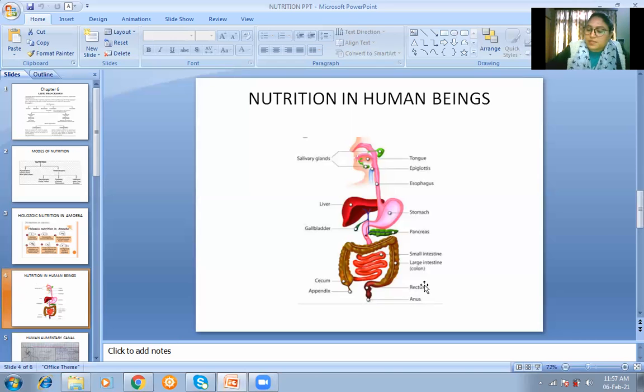So the very first step in the light reaction is what? Light reaction means light is required. ठीक है, so it takes place in the presence of light. So जब light fall करती है leaves के ऊपर, so then what is happening inside? The chlorophyll pigment absorbs the light. So the very first step is absorption of light by the chlorophyll.